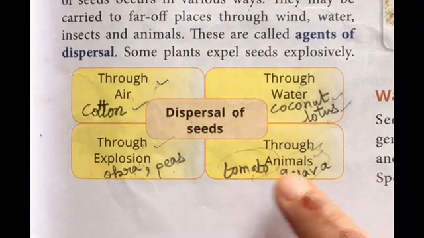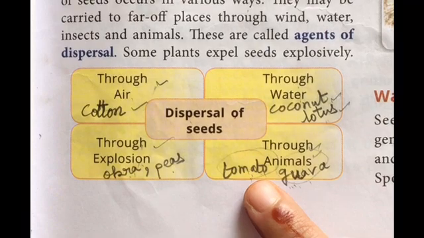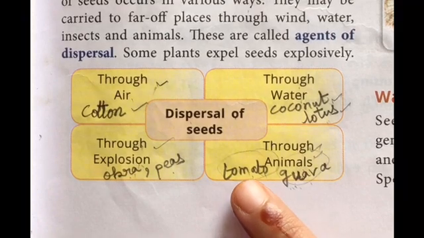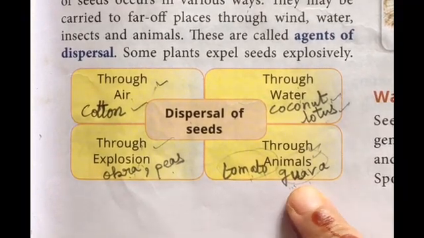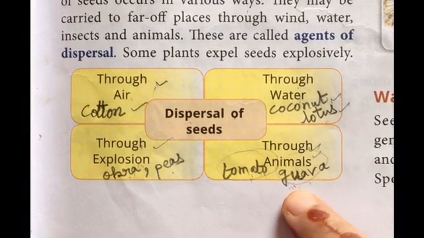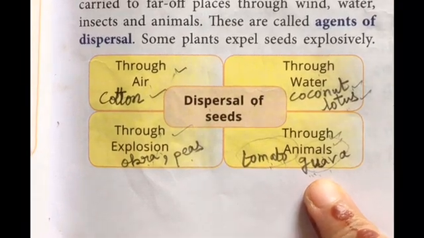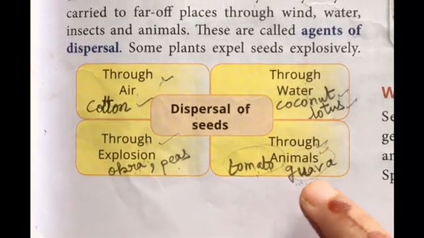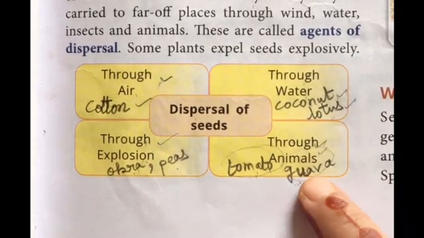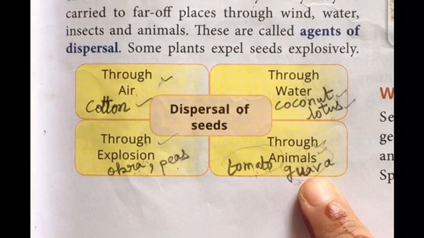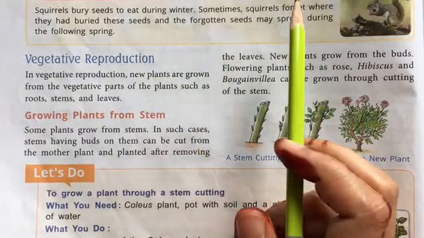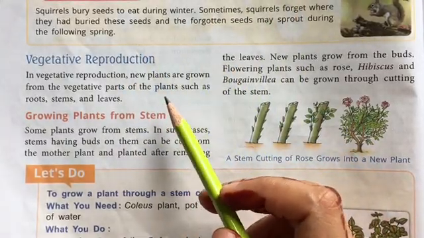Insects like butterflies carry the pollen grains, and if we talk about big animals, when they eat those fruits, as you know the seeds of tomato and guava cannot be digested as such, they come out in the same form from their gut and get mixed into the soil. So the seed from the plant goes inside the animal, then through the gut it goes into the soil, and then it gets mixed into the soil and can germinate afterwards. So these were all the processes of dispersal of seeds.